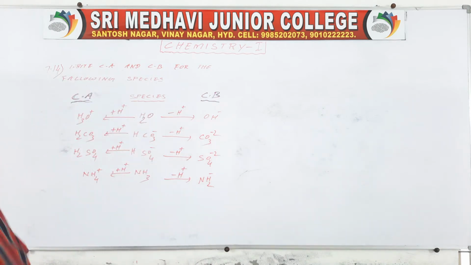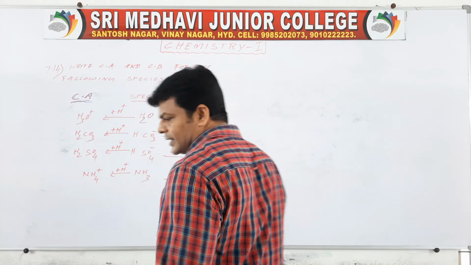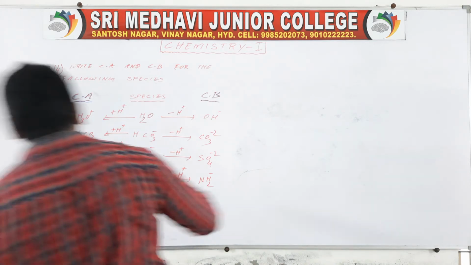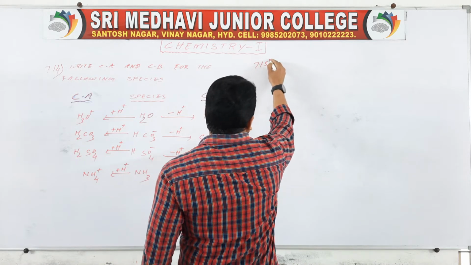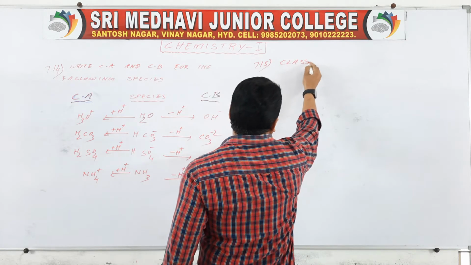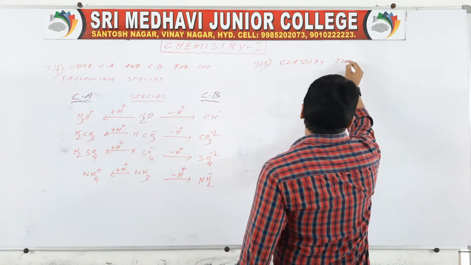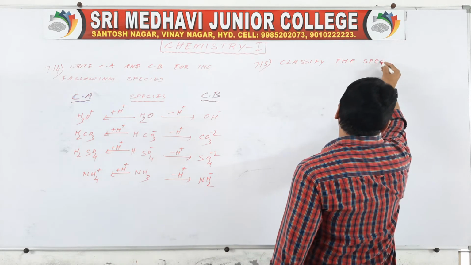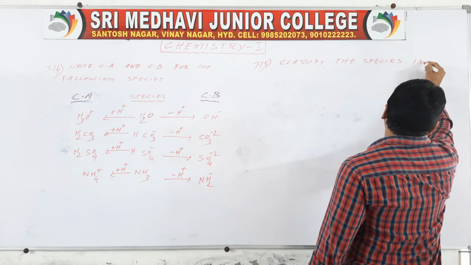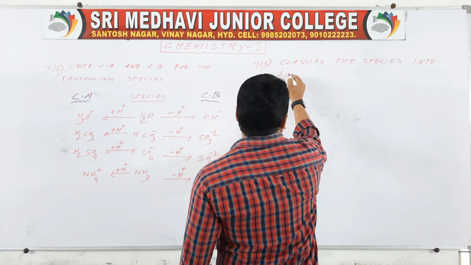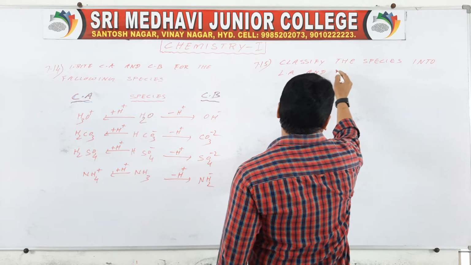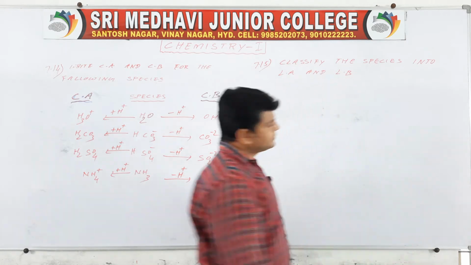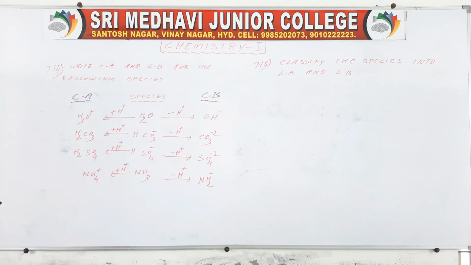Next, one more question. Classify the following species into Lewis acids and Lewis bases. The next problem, 7.15. Classify the species into Lewis acids and Lewis bases. Show how these act.